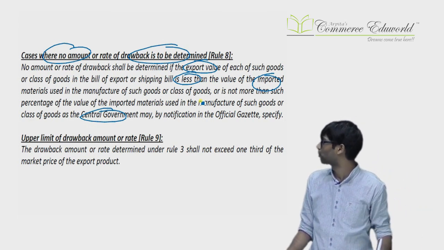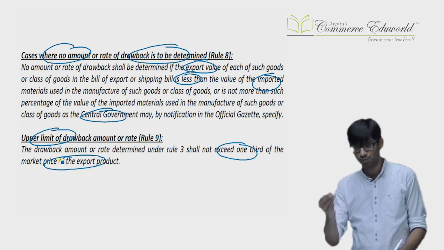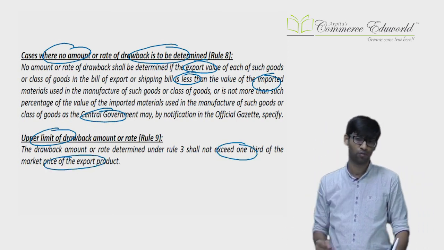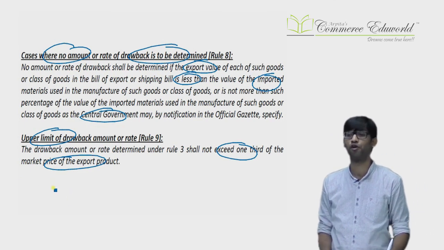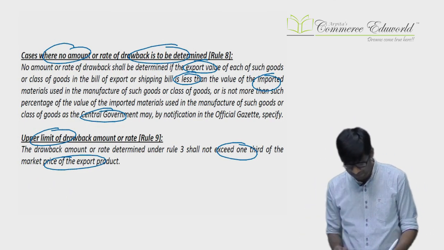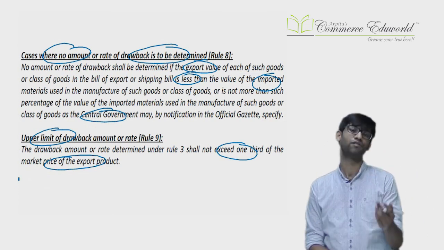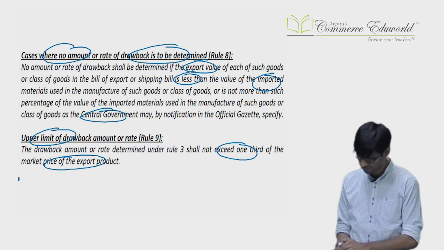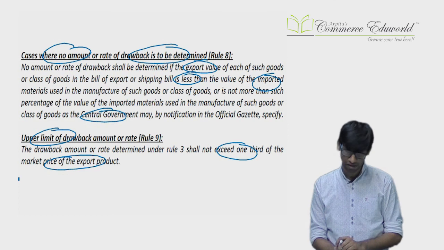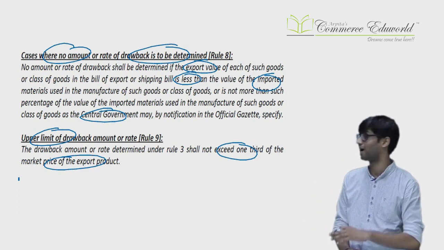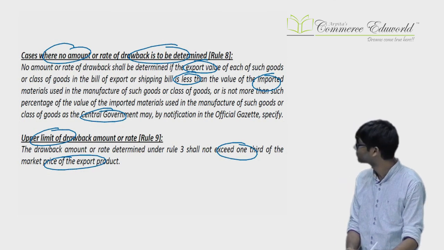Okay. Next, upper limit for drawback. The upper limit for drawback is 1/3 of the market price of the export goods. I have exported certain goods, and there is a certain market price of the export goods. That is the Indian market price. Of that, you need to calculate 1/3. That is the maximum amount of drawback. Above that, no drawback will be available. Example, I have exported goods whose market value is 1000. 1/3 of the same amounts to 333.33. Maximum drawback is 333.33. Even using the rate determined by the government, if I get 400, I won't get that, because maximum drawback is limited to 1/3 of the market price of the export goods.